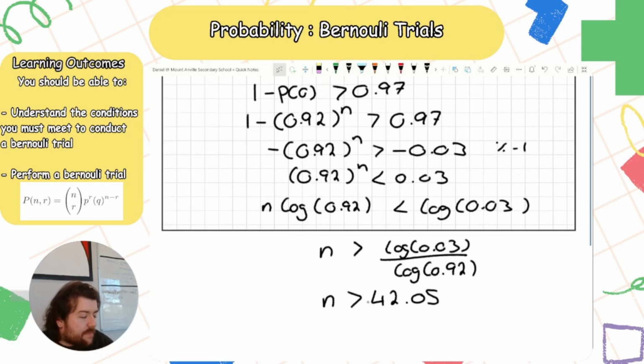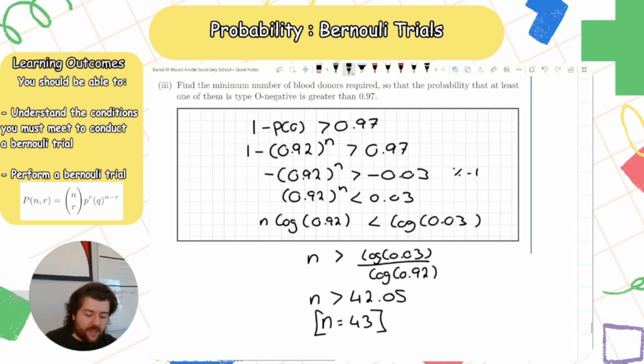So what's the smallest number of patients it can be? Well, it can't be 42 because we have that point 05. You can't have 0.5 of a patient. So n is going to be equal to 43. In this case, we actually have to round up. So if I have 43 patients coming in, the probability that at least one of them is O negative is over 97%.